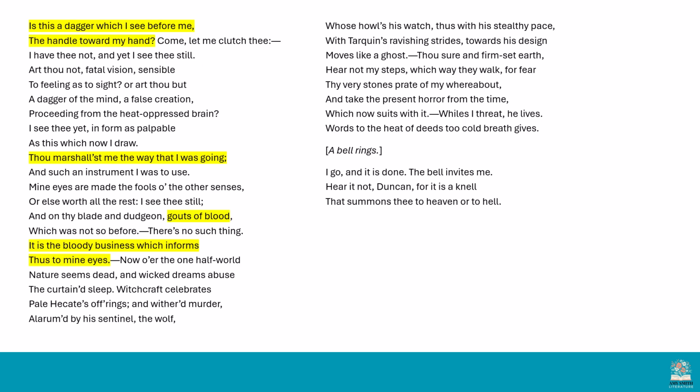Okay, let's look at this final soliloquy then. This is the second section of this scene. So Macbeth starts by saying, "Is this a dagger which I see before me, the handle toward my hand? Come, let me clutch thee. I have thee not, and yet I see thee still. Art thou not, fatal vision, sensible to feeling as to sight? Or art thou but a dagger of the mind, a false creation proceeding from the heat-oppressed brain?"